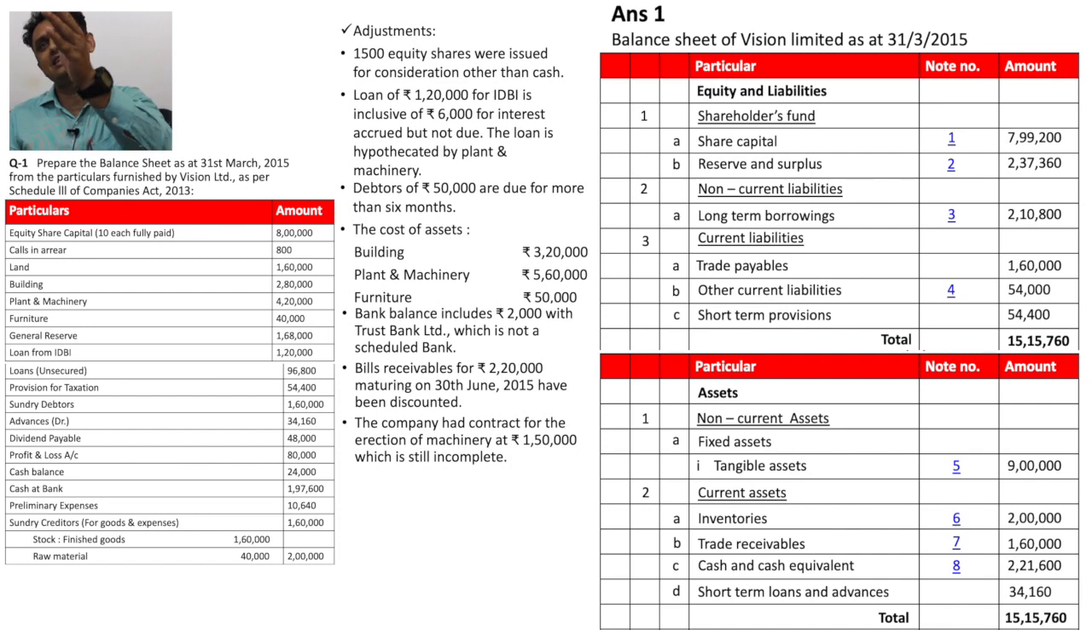Now in assets, in non-current assets, fixed assets, tangible assets, our note number 5, 9 lakh. Current assets, inventories, note number 6, 2 lakh. Trade receivables, note number 7, 1,60,000. Cash and cash equivalents, note number 8, 2,21,600. Short-term loans and advances, 34,160. And finally, the total is 15,760.